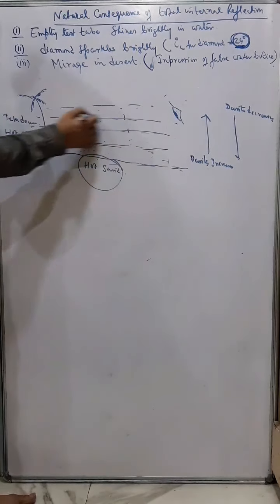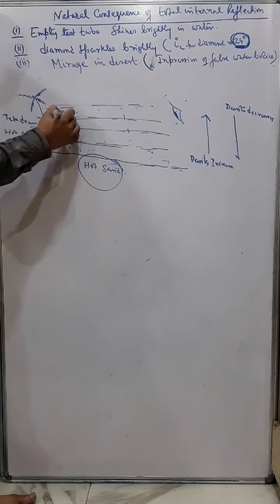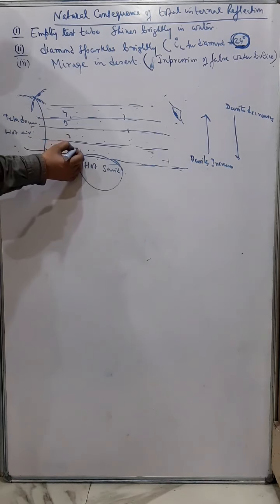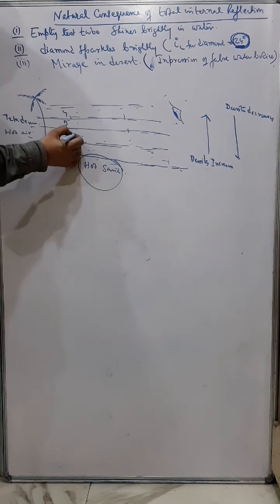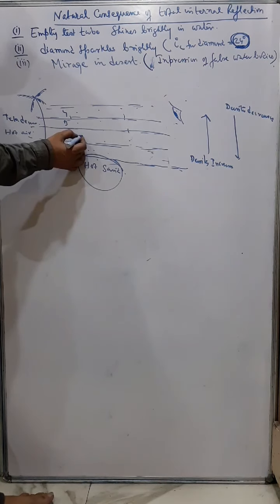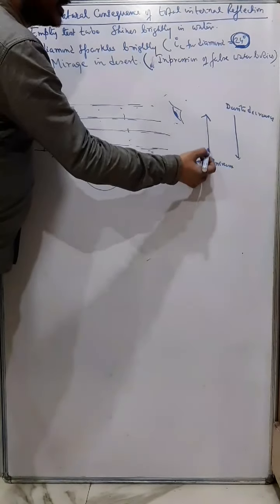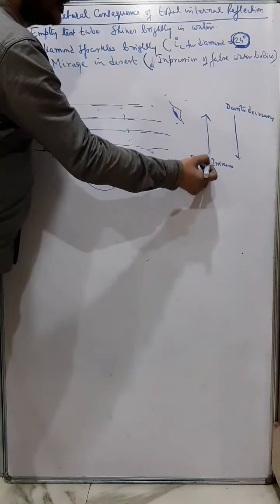Now see, I have just differentiated this into layers. This is a layer of air. Now imagine this is layer 1, layer 2, layer 3, layer 4. So you can see layer 1 is a rarer medium with respect to layer 2. Again layer 2 is a rarer medium with respect to layer 3, and layer 3 is a rarer medium with respect to layer 4, because as we go higher and higher, the density of the air is increasing, and as we go lower and lower, the density is decreasing.